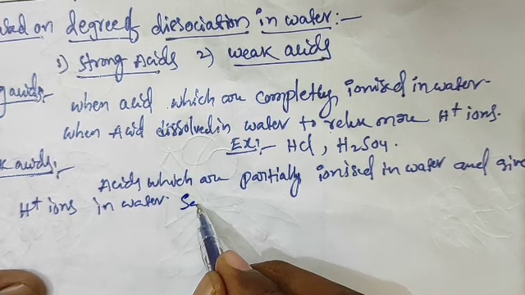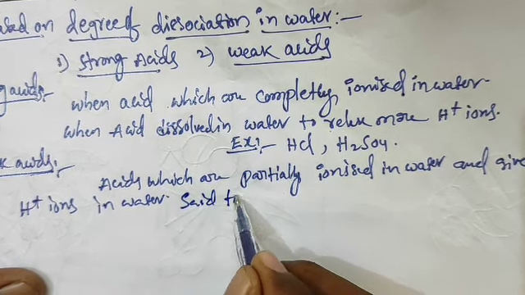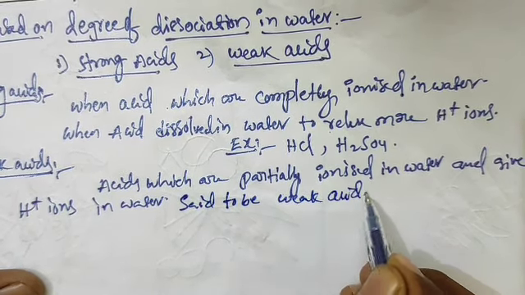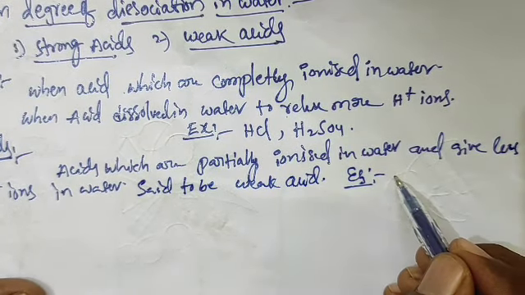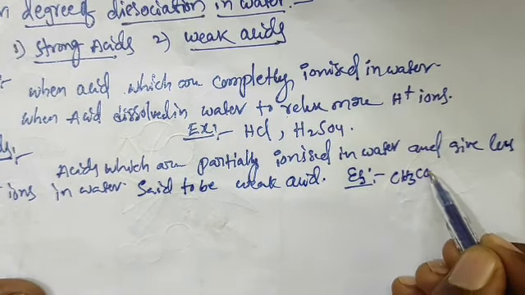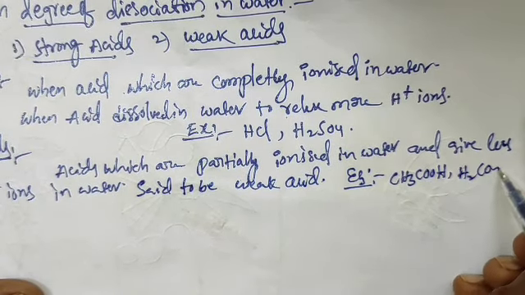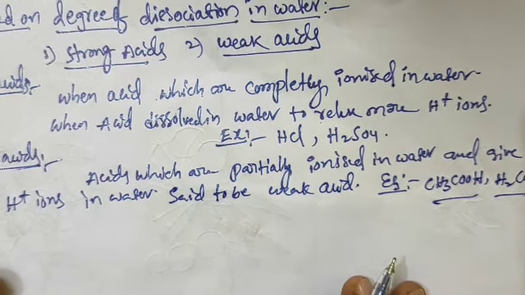Said to be weak acid. Examples of weak acids are acetic acid, CH3COOH, and carbonic acid, H2CO3. So these two are weak acids.